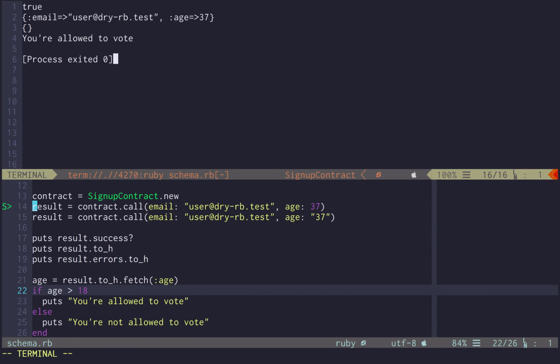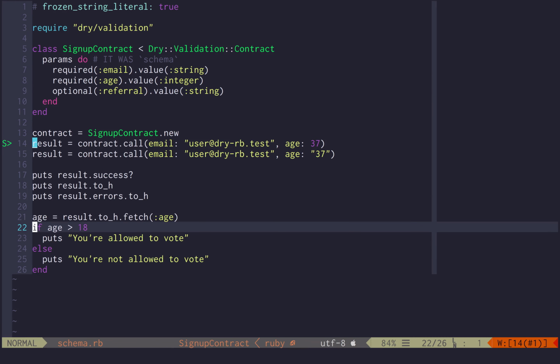So just to recap, in combination with the whitelisting, type coercion provided by dry validation are an extremely useful set of tools to guarantee that the incoming data is made of the keys that you expect, which is responsibility of the whitelisting, and of the types that you expect, which is responsibility of the coercions.